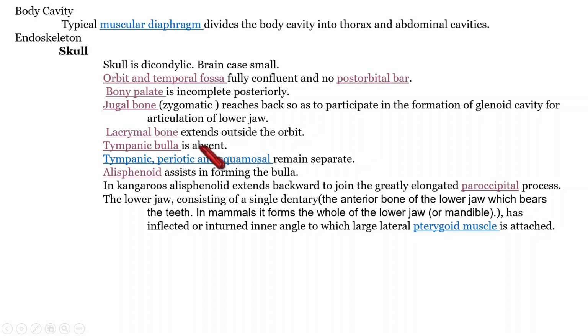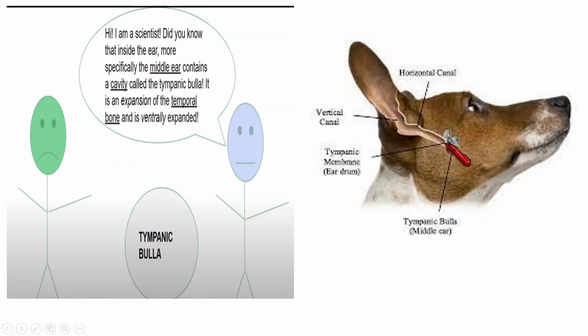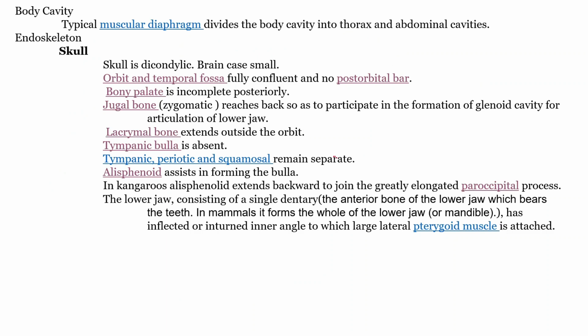Then the tympanic bulla is absent. The tympanic bulla is a bony hollow cavity. Here in this dog we can see that. It is a cavity that we can see inside the middle ear. The tympanic bullae is an expansion of the temporal bone. The temporal bone is a bone seen on the side of the skull. So it is an expansion, and the tympanic bullae is a bony hollow cavity as part of the middle ear. Anyway, that tympanic bullae is absent.